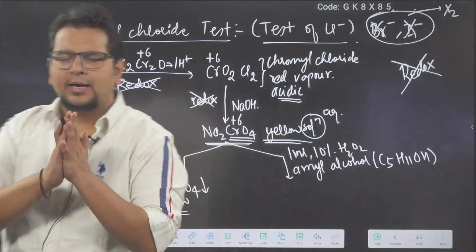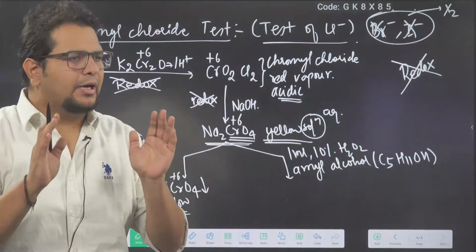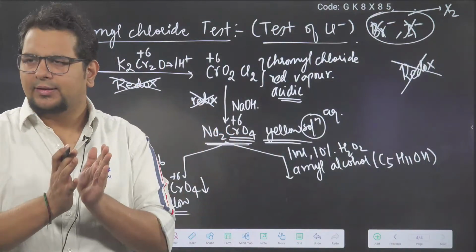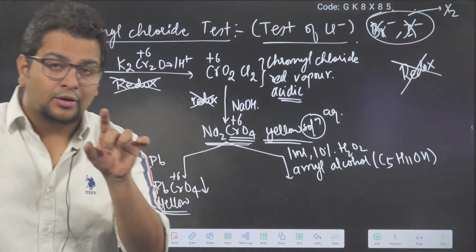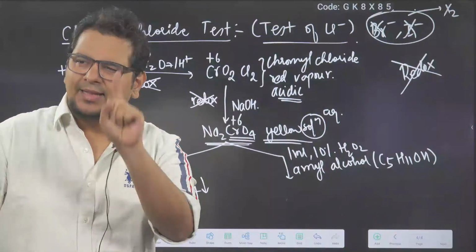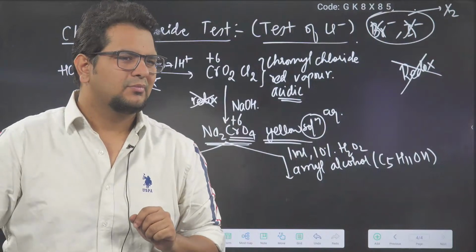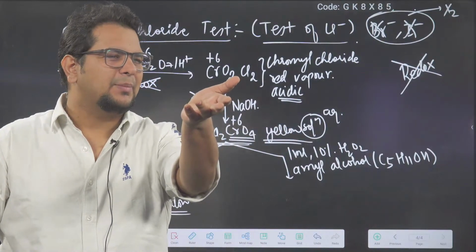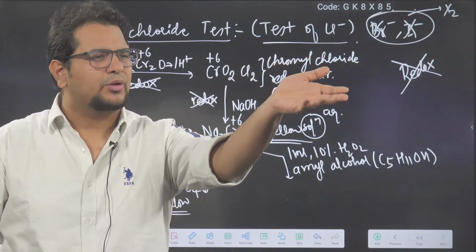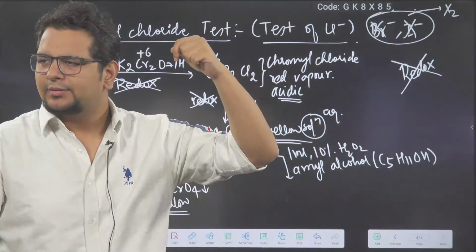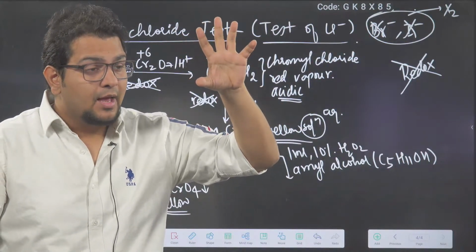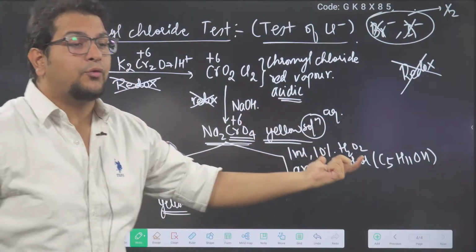Sir, why are we using amyl alcohol? I need a bigger alcohol, not a small one. Methanol, ethanol, I don't need. Why? Because methanol and ethanol are small alcohols. They will be soluble in water. You can see every evening at 8 p.m., 8:30 p.m., people are mixing ethanol with water, so it easily gets mixed. You might have seen it. So many shops are there. Clear? I need a longer hydrophobic chain.